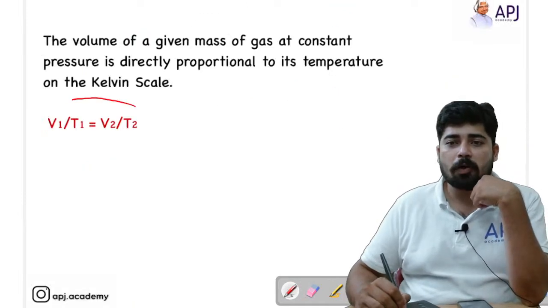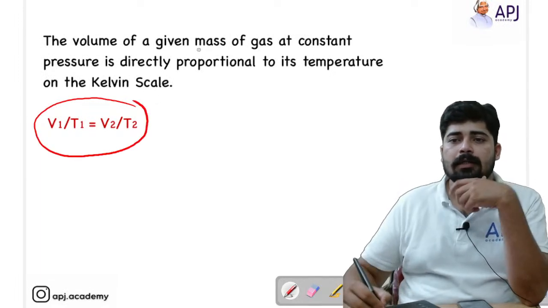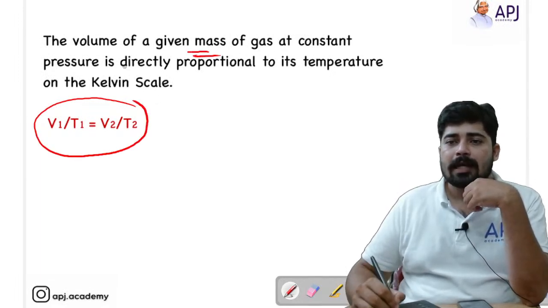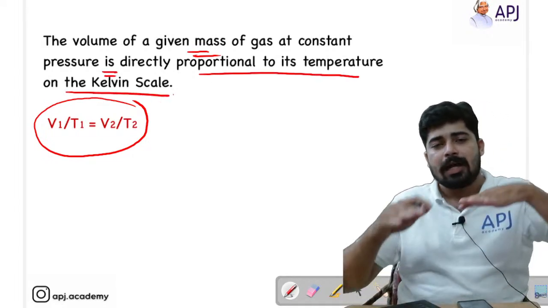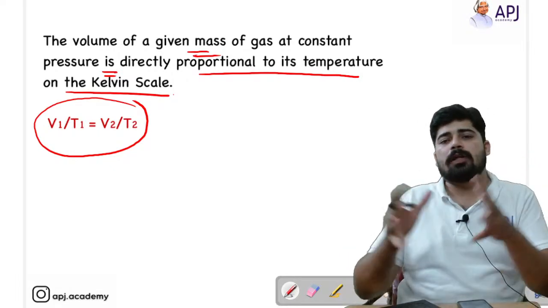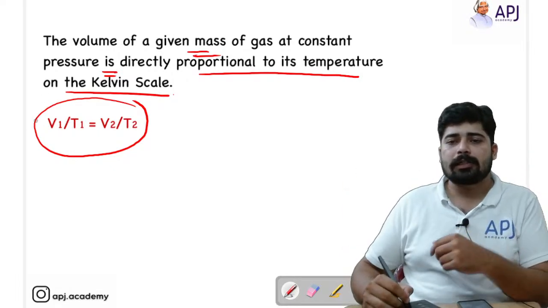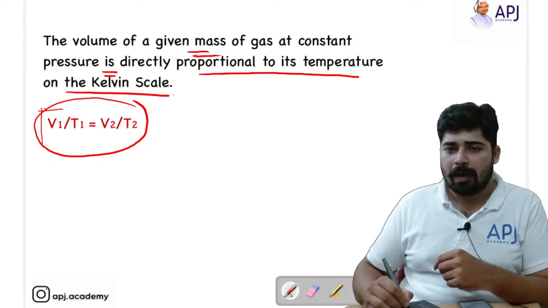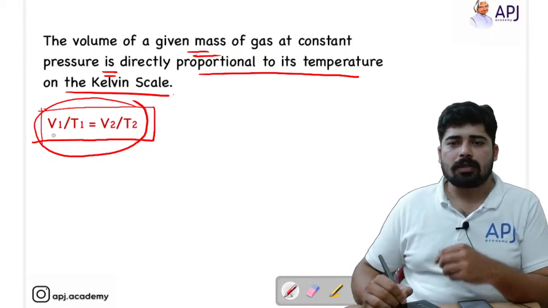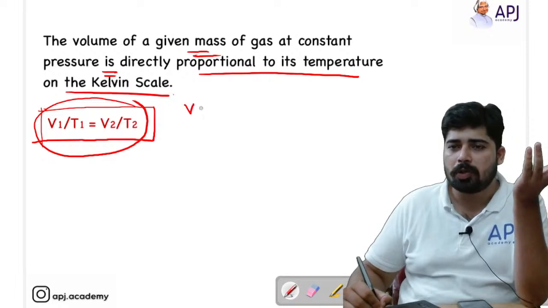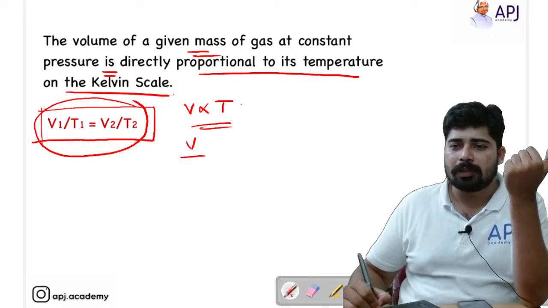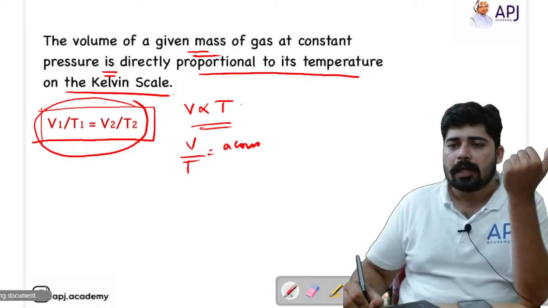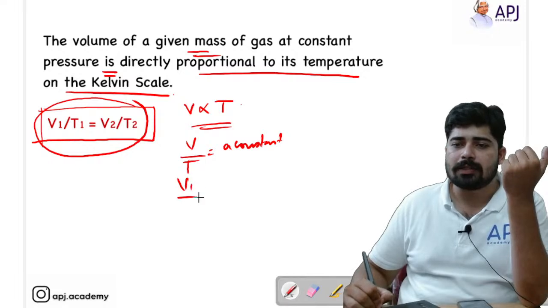This relationship we have already mentioned. The volume of a given mass of a gas at constant pressure is directly proportional to its temperature on the Kelvin scale. As you increase the temperature, the volume also increases. Memorizing is not required, as you know volume is directly proportional to temperature, so V by T is a constant. Then V1 by T1 is equal to V2 by T2, and that is all about